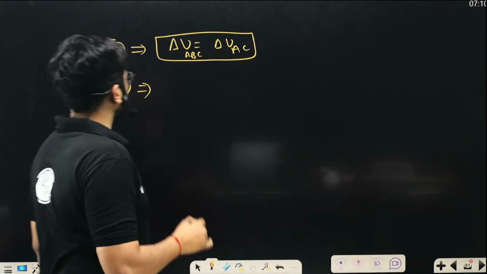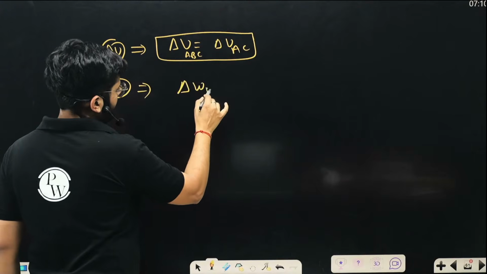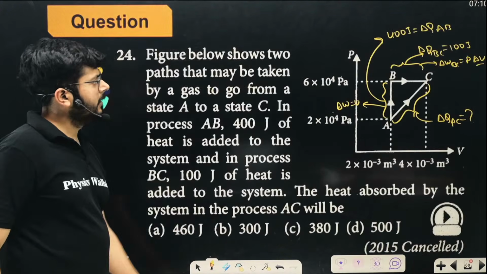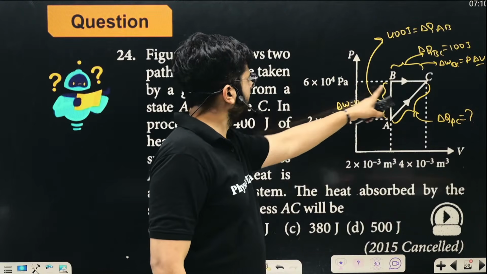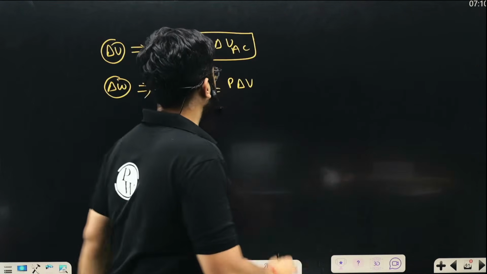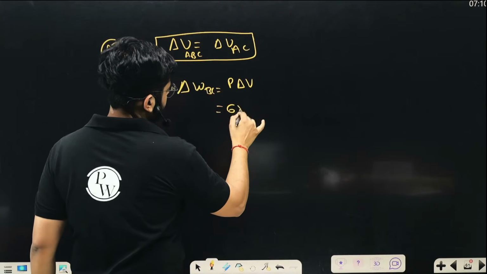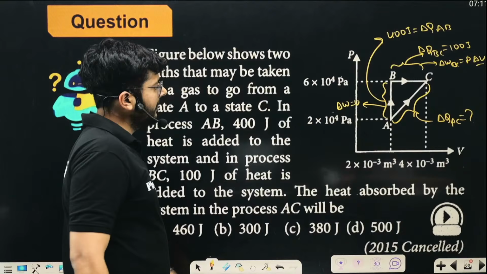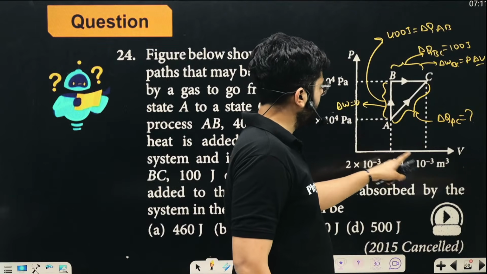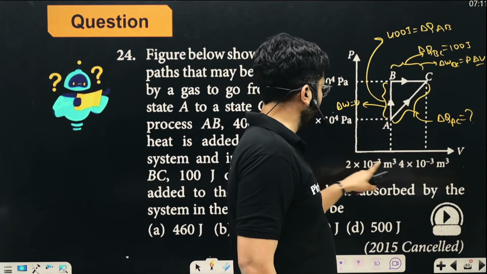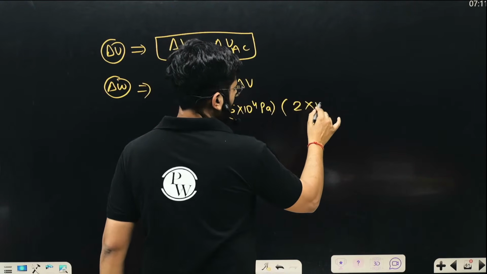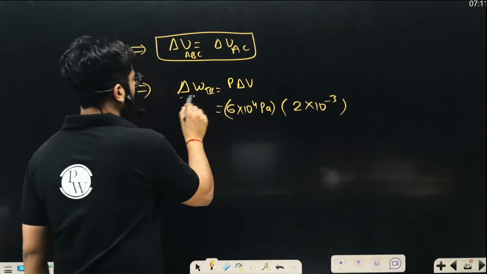So work done during the process BC is P delta V, right? So the pressure over here is 6 into 10 to the power 4 Pascal, right? And delta V is from here to there, right? So 4 into 10 to the power minus 3 minus 2 into 10 to the power minus 3, which is, subtract them, 4 minus 2 is 2. So 2 into 10 to the power minus 3. So this is going to be the work done, right?